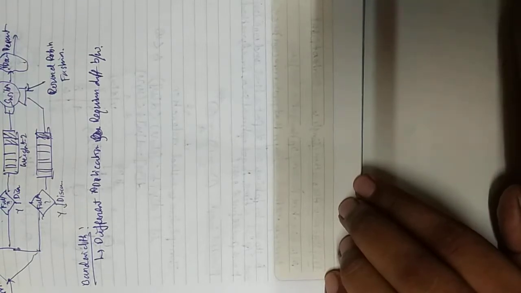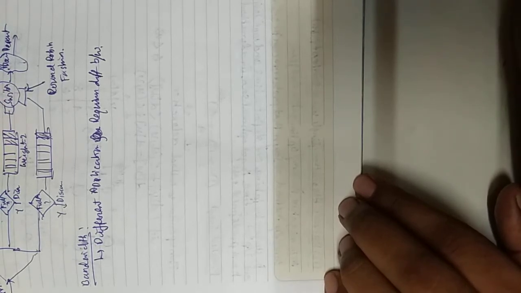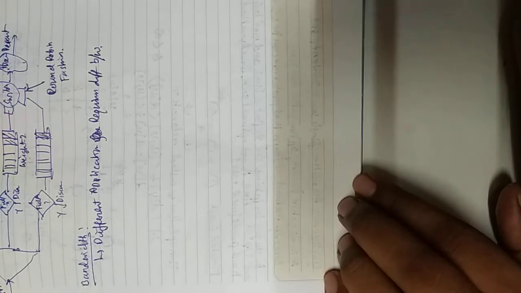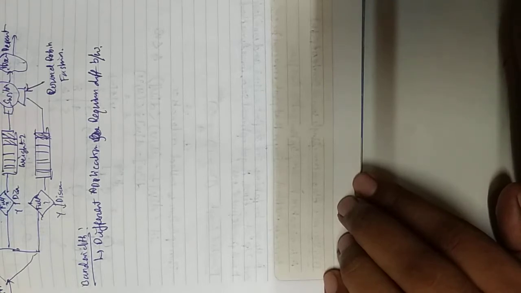We will now discuss another important topic, that is the difference between MAC address and IP address. This particular difference used to come in semester exams, so it is important. Both MAC address and IP address are used to uniquely identify a device on the internet. In every NIC card, the manufacturer provides the MAC address. On the other hand, the internet service provider provides the IP address. So one difference is that the NIC card manufacturer provides the MAC address, and the ISP, that is the internet service provider, provides the IP address.